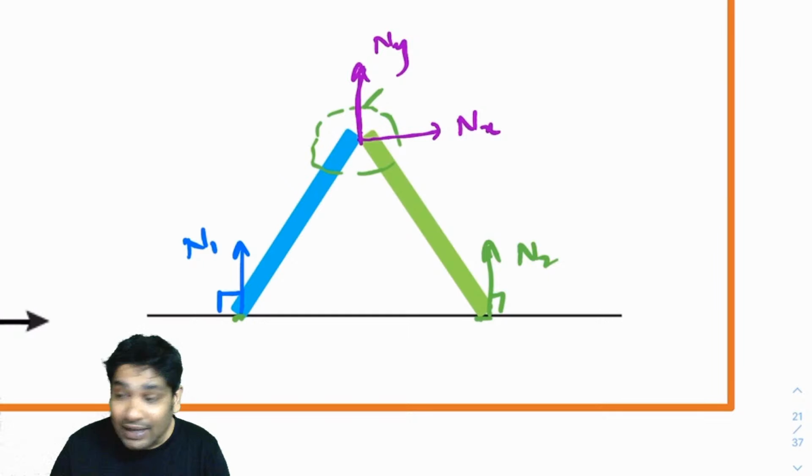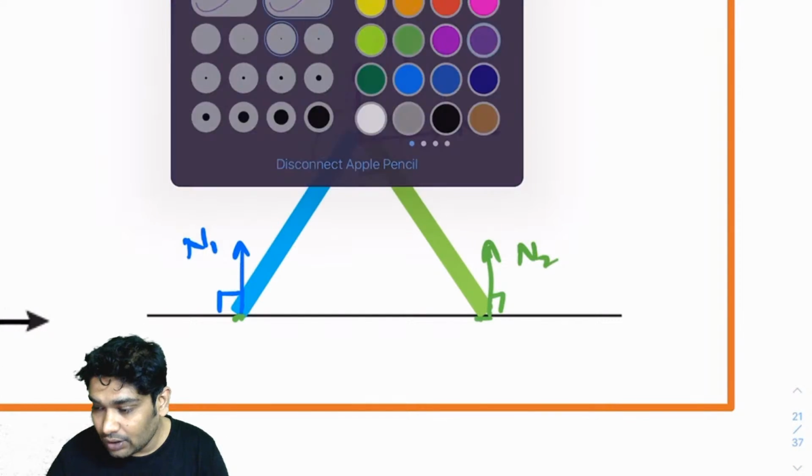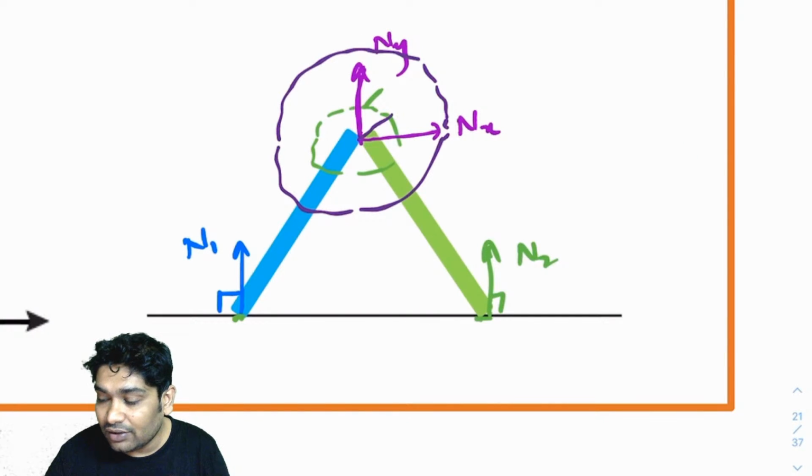The direction can be anything, by the way. The vector sum could have lied anywhere. Maybe this was negative, then it would lie here. Maybe this was also negative, then it would lie here.